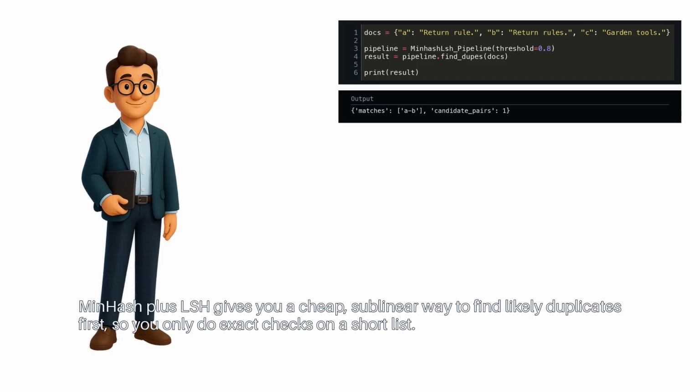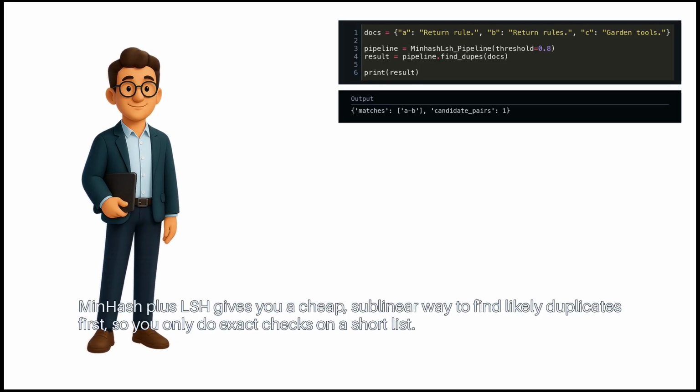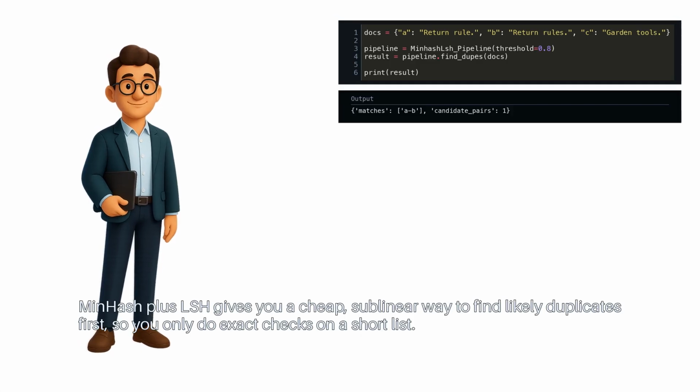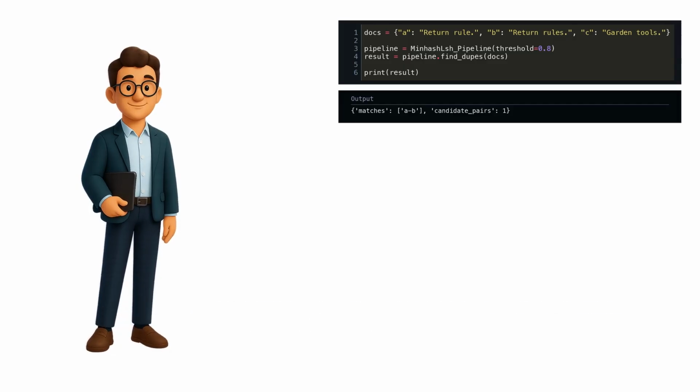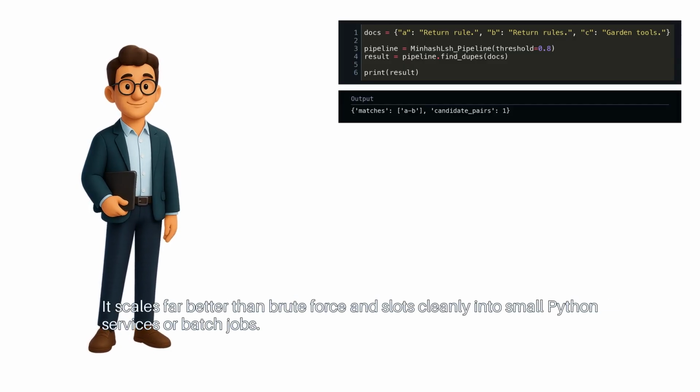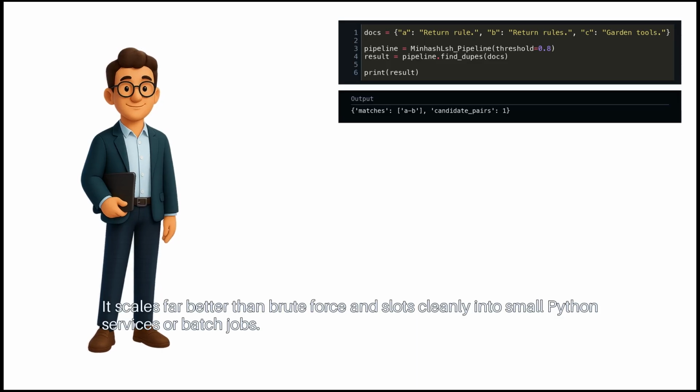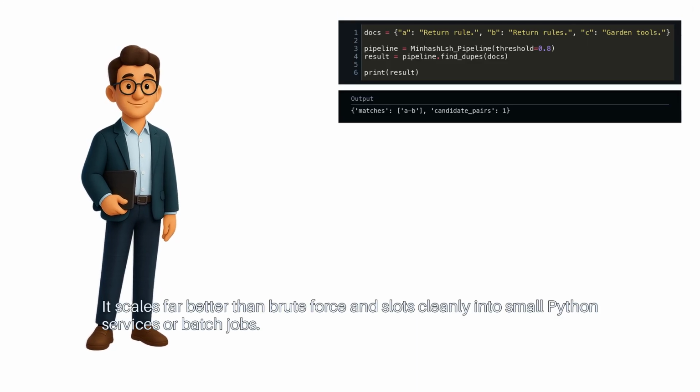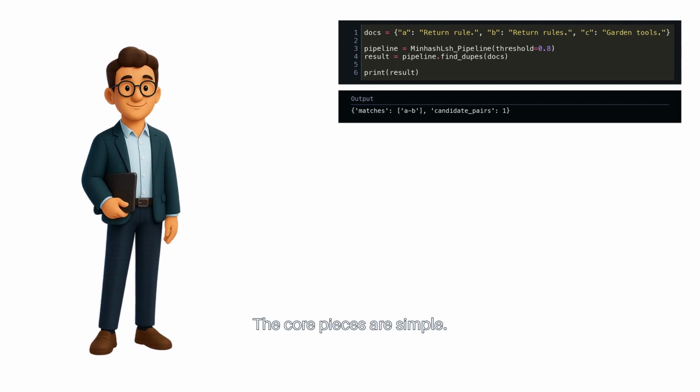MinHash plus LSH gives you a cheap, sublinear way to find likely duplicates first, so you only do exact checks on a short list. It scales far better than brute force, and slots cleanly into small Python services or batch jobs. The core pieces are simple.